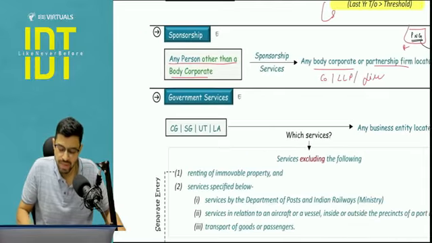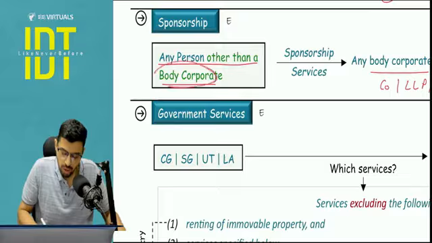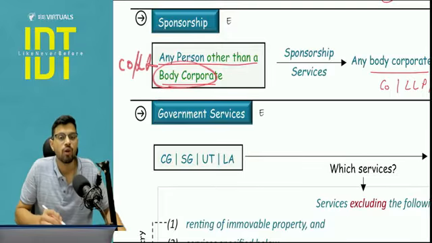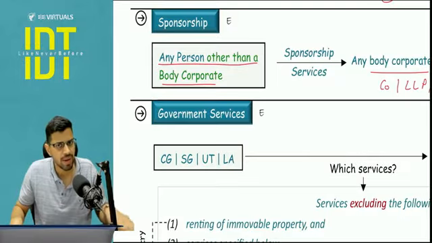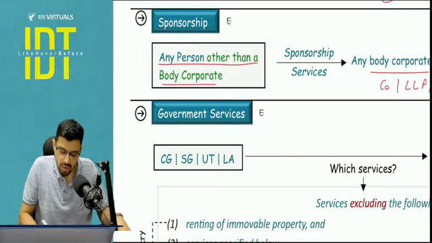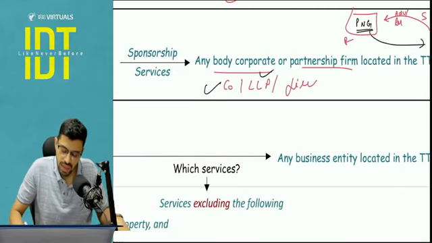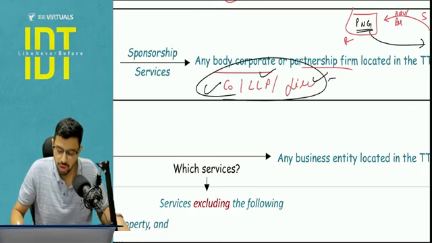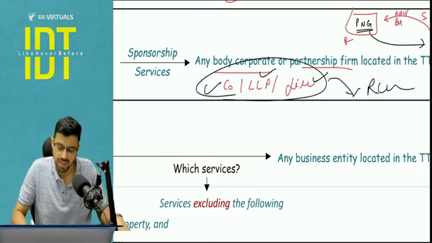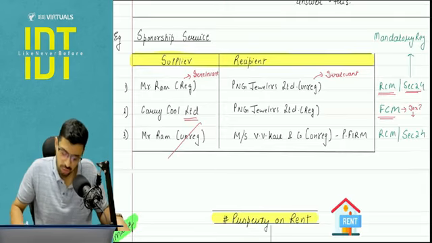What is the logic behind this amendment? If the supplier is a body corporate, meaning a company or LLP, why does it need the relief of RCM? It can pay tax on its own, right? So this would be a concern. The supplier would be a business entity, maybe a partnership firm, or maybe an individual, or maybe a Hindu undivided family giving services to a company, LLP or a firm. So these people are going to pay tax under the reverse charge mechanism. I had covered a small example for students in the class.